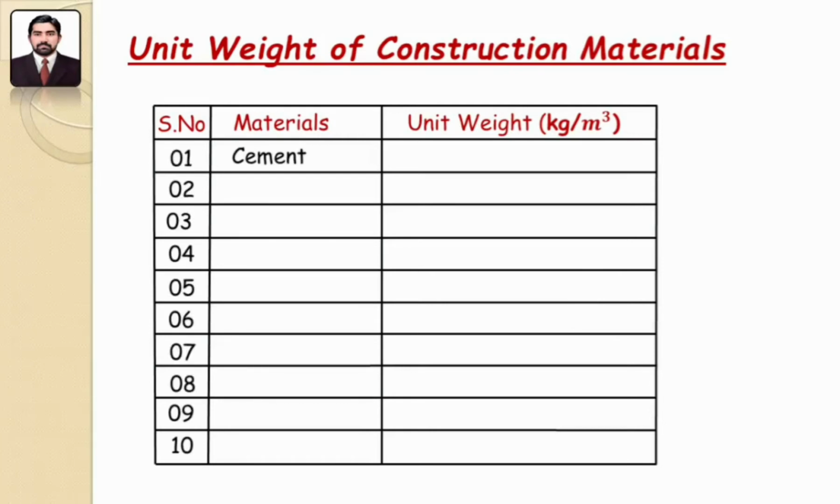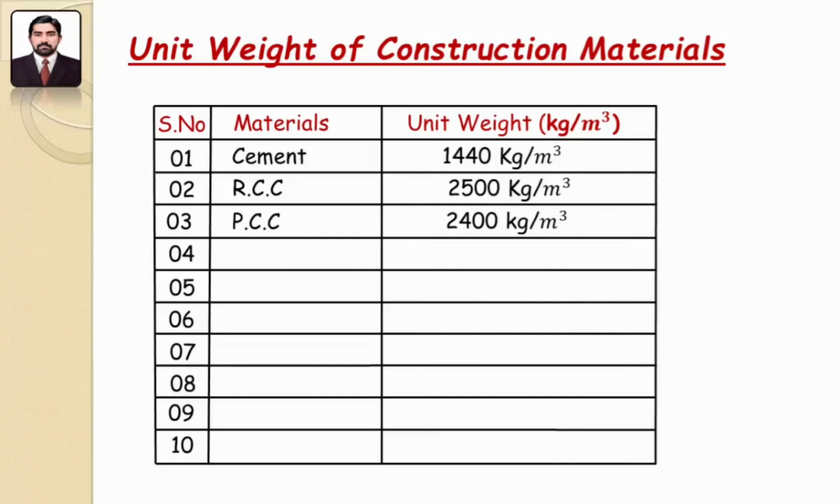Here the first one is cement. Cement is a binder material in construction work and its unit weight is 1440 kilogram per meter cube. The second one is RCC, reinforced cement concrete, and its unit weight is 2500 kilogram per meter cube. The third one is PCC, plain cement concrete having no reinforcement or steel bar, and its unit weight is 2400 kilogram per meter cube.